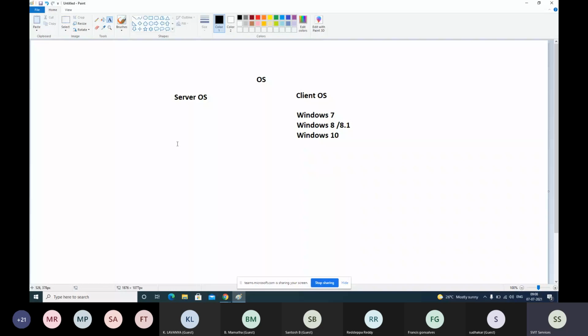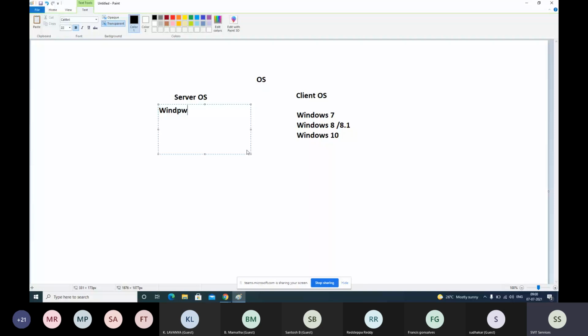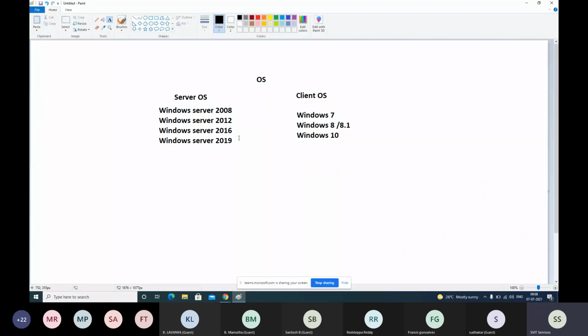Fine. For the server operating systems, as the name itself says, Microsoft names its operating systems with the name Server, like Windows Server 2008, 2012, 2016, 2019. These are the latest operating systems available. 2012 and 2016 are widely used. 2008 and 2003 also exist. Before 2003 there was Windows NT as well. Those are very old and outdated. 2012 and 2016 are widely used, and 2019 is the latest version available with them.